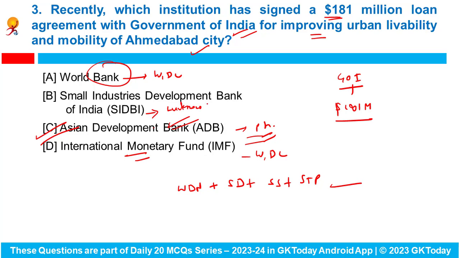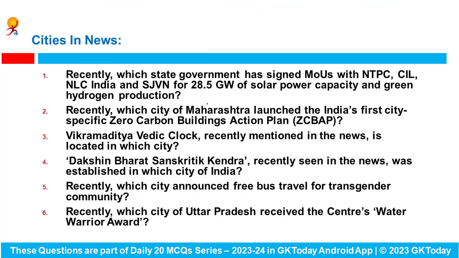Fine. Now let's have a look at some of the important cities that came into the news for some reason. Recently, which state government has signed Memorandum of Understandings with NTPC, CIL, NLC India and SJVN for 28.5 gigawatt of solar power capacity and green hydrogen production? So this state is Rajasthan. It has signed these MOUs for this much capacity of solar power plant and green hydrogen production.